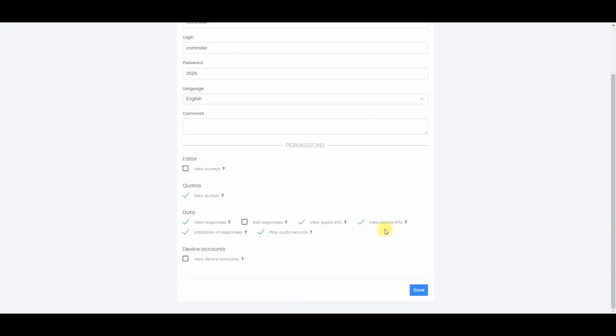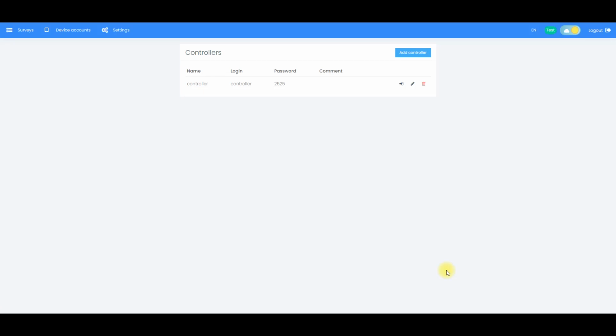By default, the permissions you see on the screen are set for the controller. The controller can also be given permissions to view surveys, edit responses, and view device accounts. Let's give this controller permission to edit questionnaires. Next, we need to link the controller to the Western location.